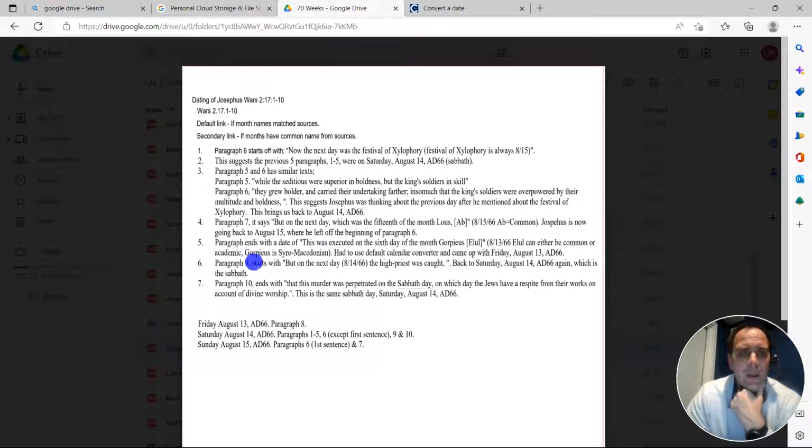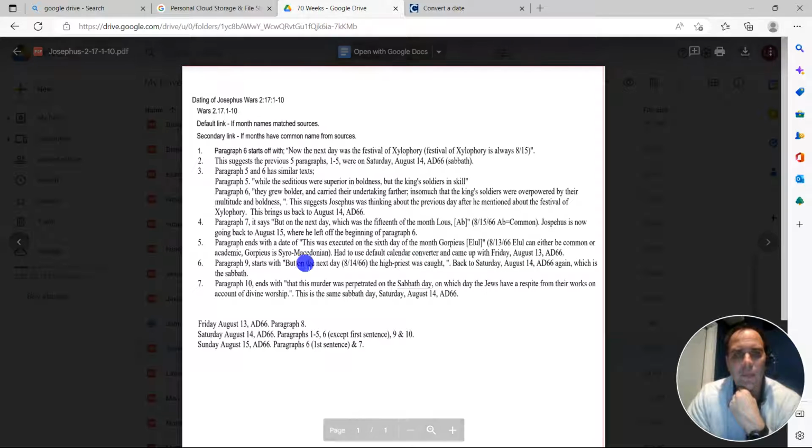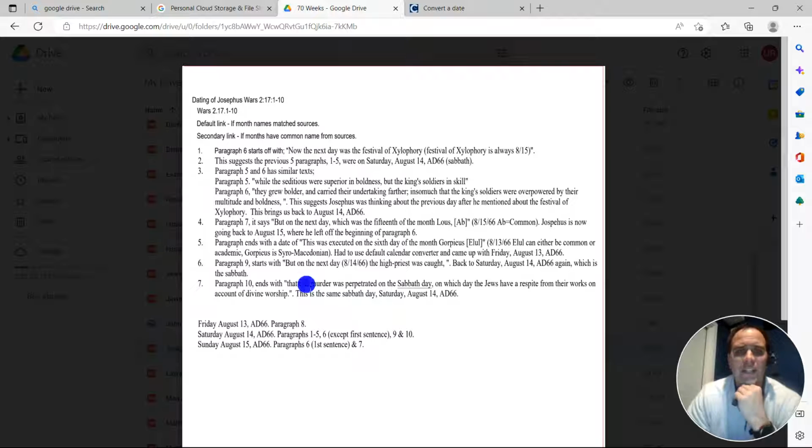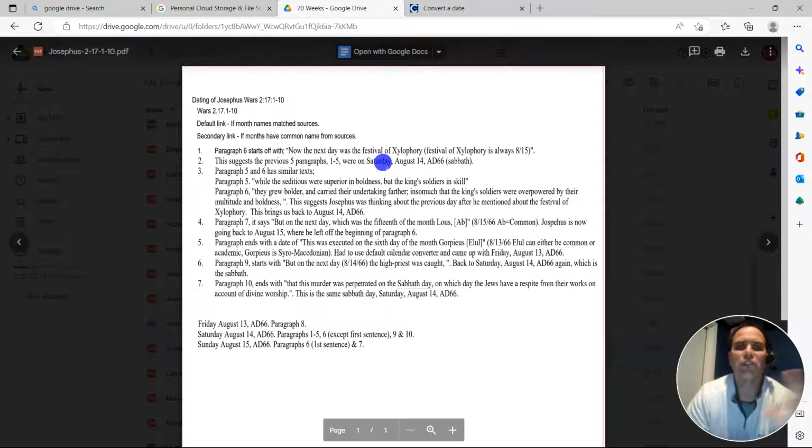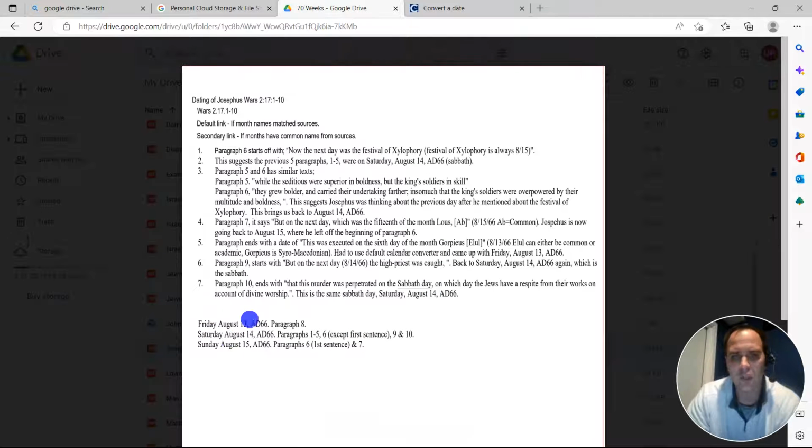And in paragraph 9, "but on the next day," now we're going to the 14th, back to Saturday, which is the Sabbath. And that was the day that Ananus was killed, Eleazar's dad, the restrainer. And Eleazar is the lawless one. And paragraph 10 ends with that this murder was perpetrated on the Sabbath day, which is Saturday, August 14th. Do you see how that matches up? So, I give you an overview here.